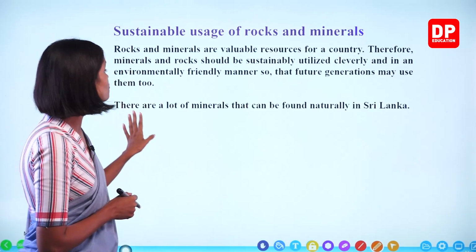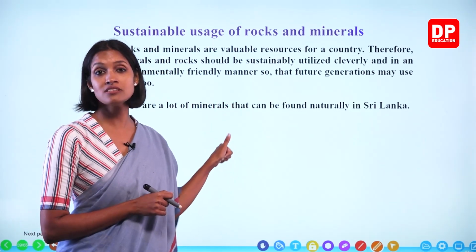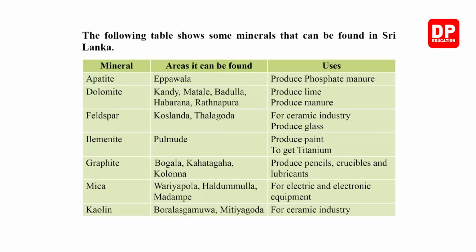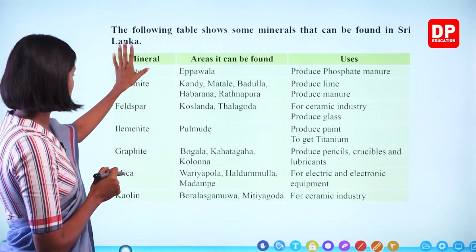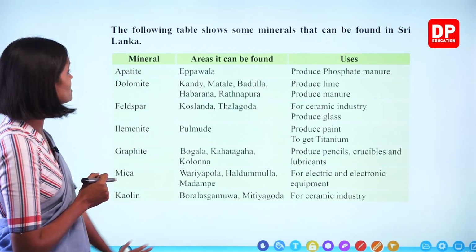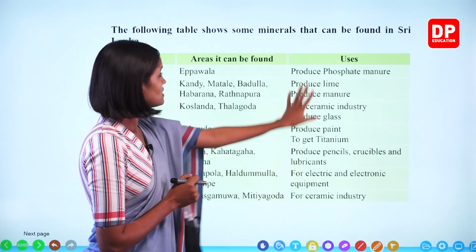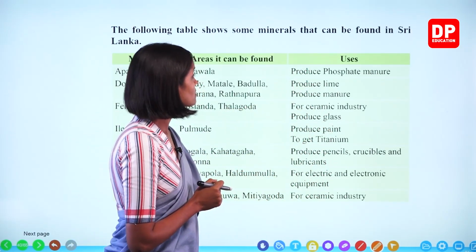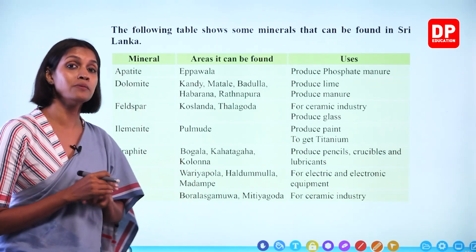So there are a lot of minerals that can be found naturally in Sri Lanka. Even earlier we learned some examples. We'll see here. The following table shows some minerals that can be found in Sri Lanka. So Sri Lanka is rich in minerals. We'll go through this list. Here in this column, the mineral is given. In this column, the areas it can be found are given. Here, uses are given. Right? Some of these uses I already mentioned.